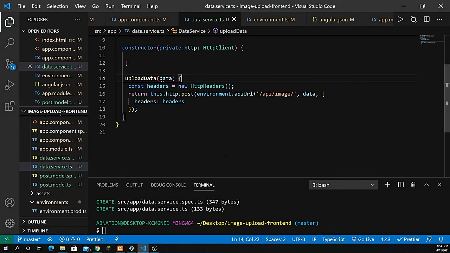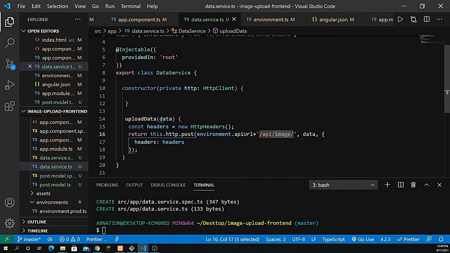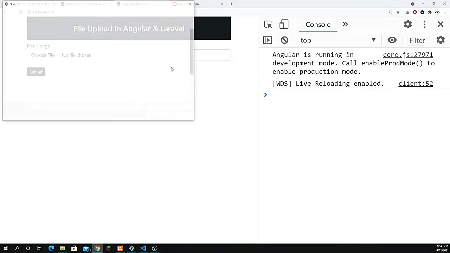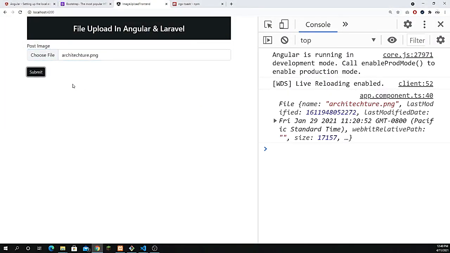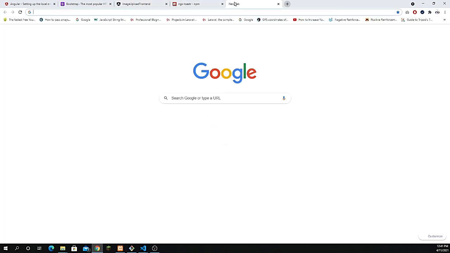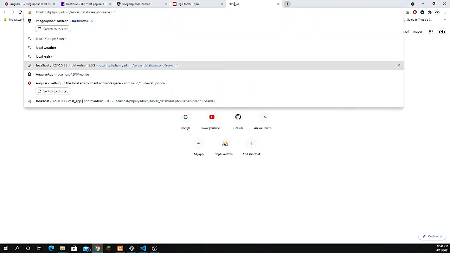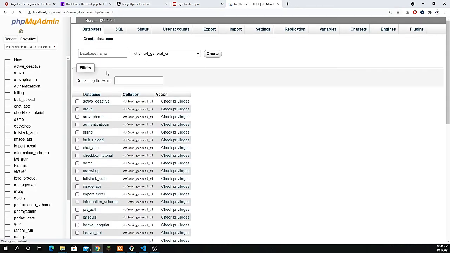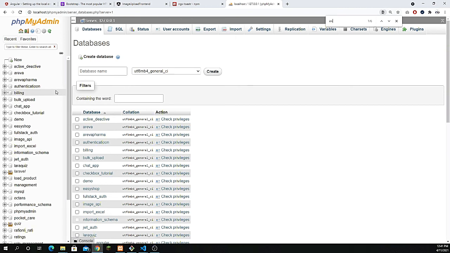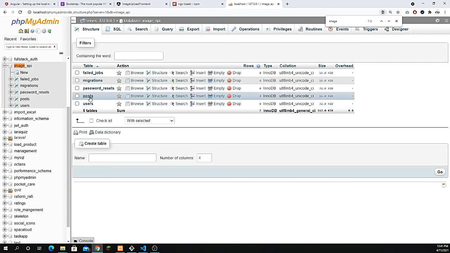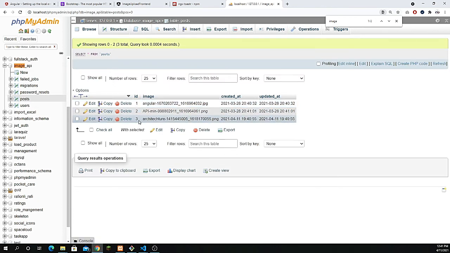Now keep that URL the same, which was false. Otherwise I need to check. Try to click submit. Yeah, you see the post is saved successfully. And now if I go back to the database and show you, we have the image underscore API, and let's go to the post, and there we go.